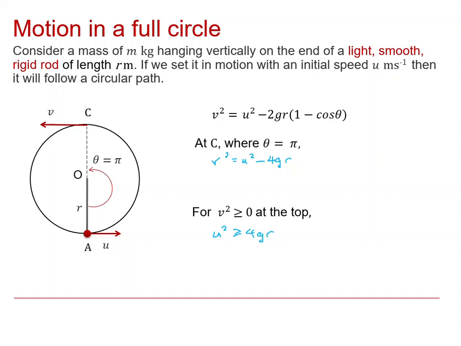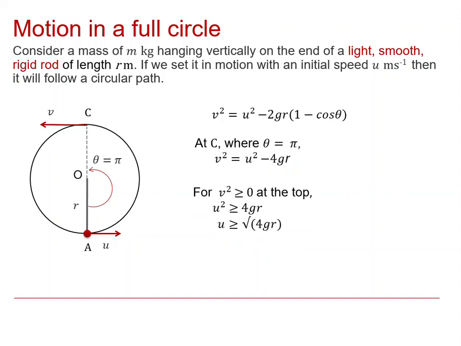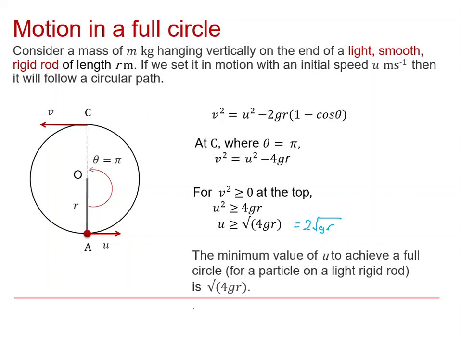And that turns out to be the condition that we want. 4gr is the borderline between the cases where if it's smaller you get a pendulum, and if it's bigger it completes full revolutions. So there's the condition, and we can express it as saying that u is greater than or equal to the square root of 4gr. You may prefer to write that as 2 times the square root of gr. That then is the minimum value of u to achieve a full circle for a particle on a light rod.